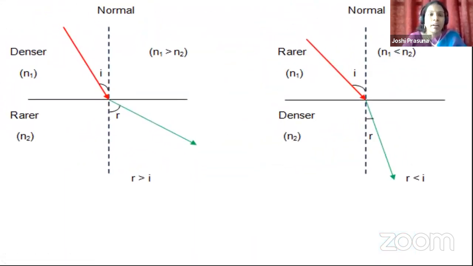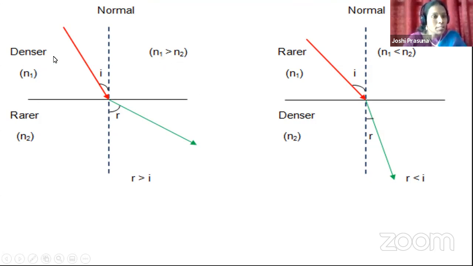Did you all understand? So to make it more clear, I have taken both the diagrams in a simple manner in the same slide. Look at the first diagram, children. You should always look at the arrow marks, then only you will know from which type of substance the ray is traveling. So look at the arrow mark. The light ray is traveling from denser medium to rarer medium, where the refractive index of the denser medium is greater and the refractive index of the rarer medium is less.